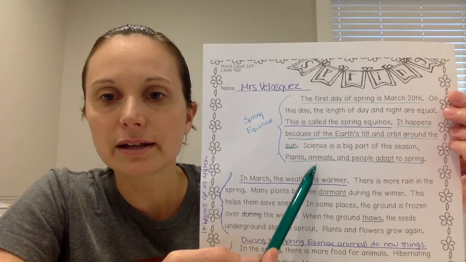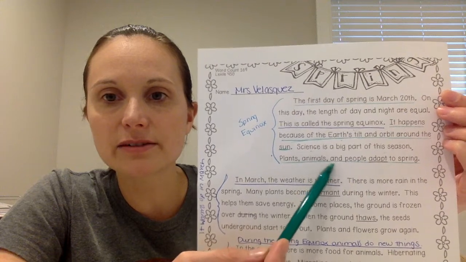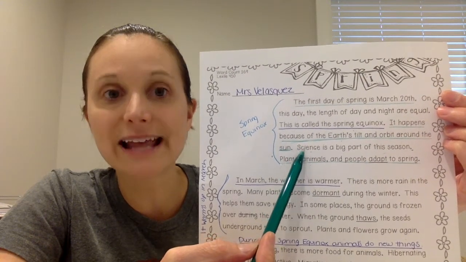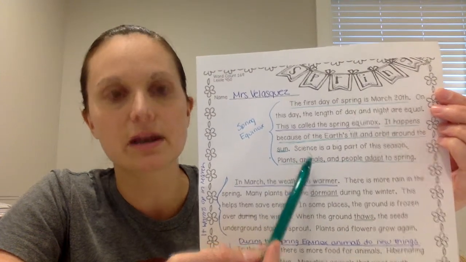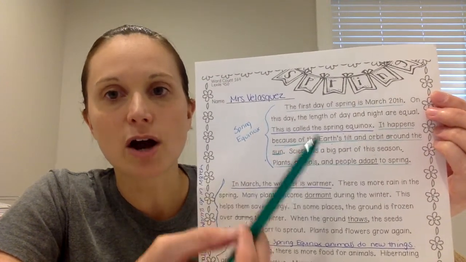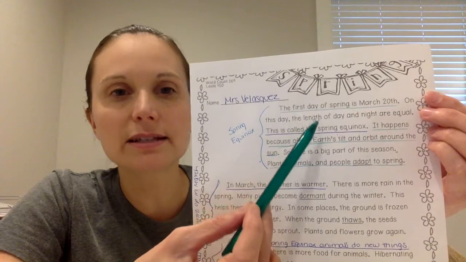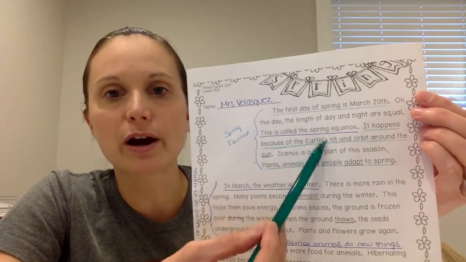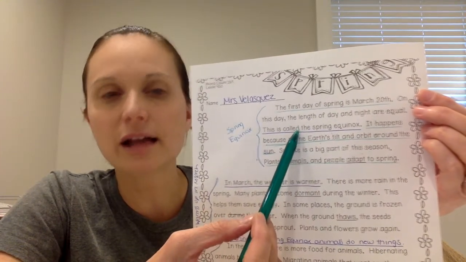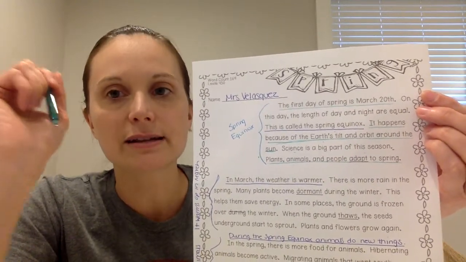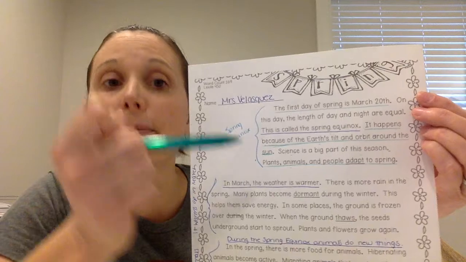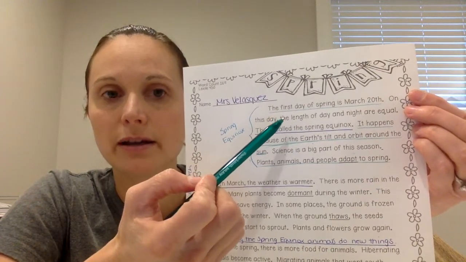But these are kind of more secondary details. So there's something called primary details and secondary details. Primary details are the ones that directly support what our main idea is. So they tell us directly something about it. The secondary details tell us a little bit more about that primary detail, okay?